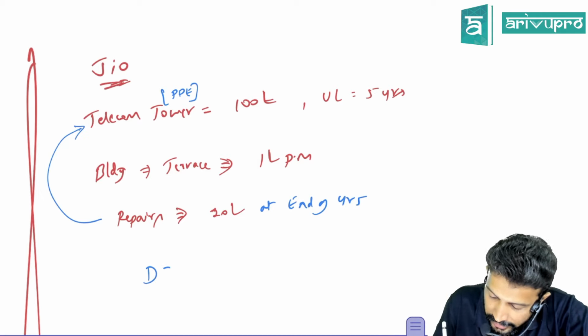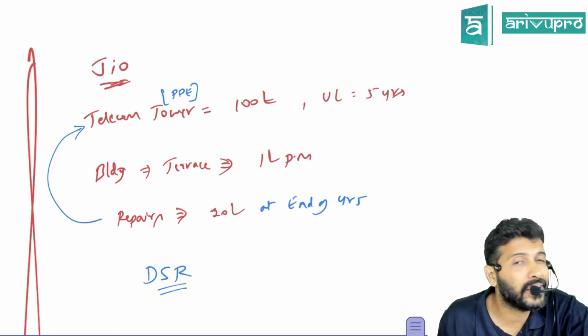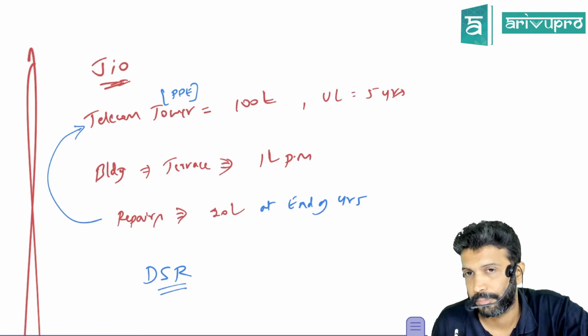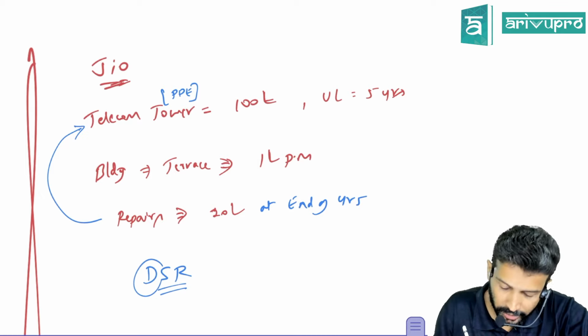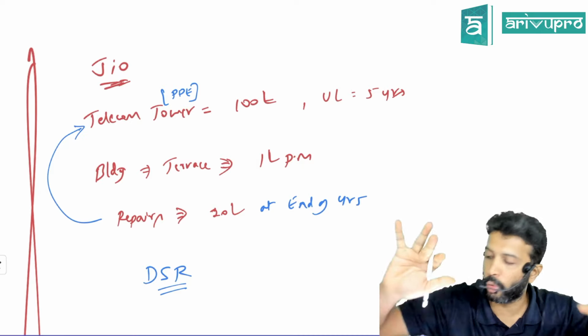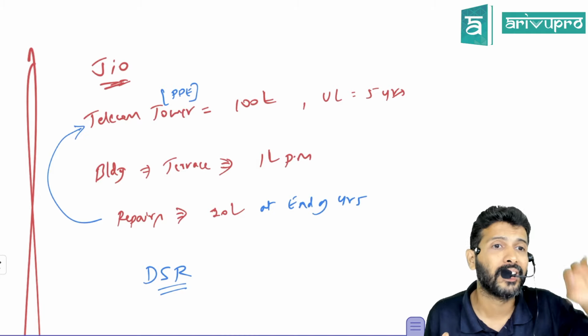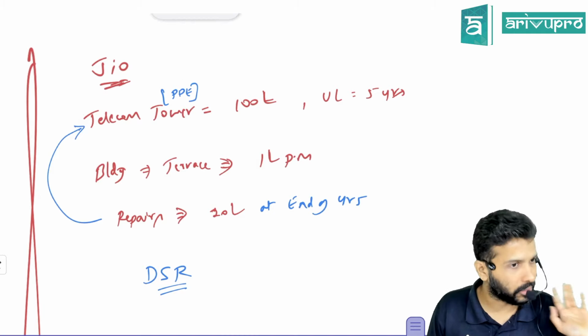This we call DSR, decommissioning and site restoration cost. To decommission anything means to dismantle or to remove it. That removal activity we call decommissioning. Here what are you decommissioning? The telecom tower.